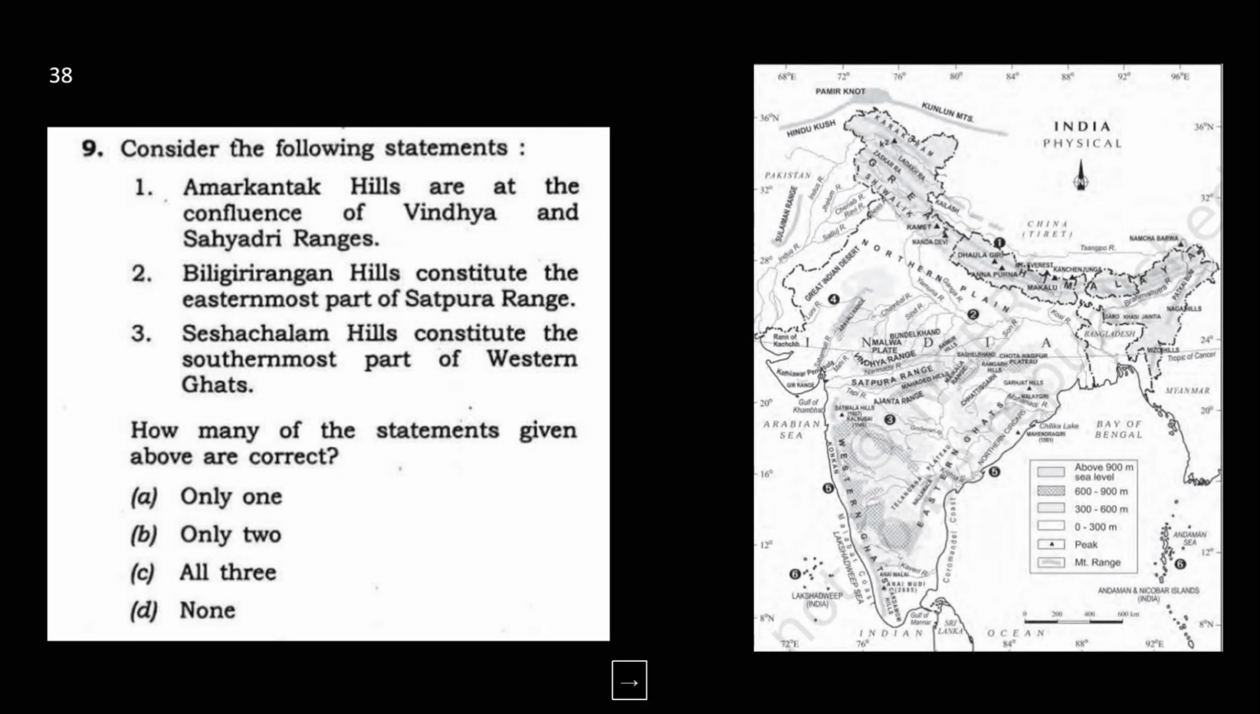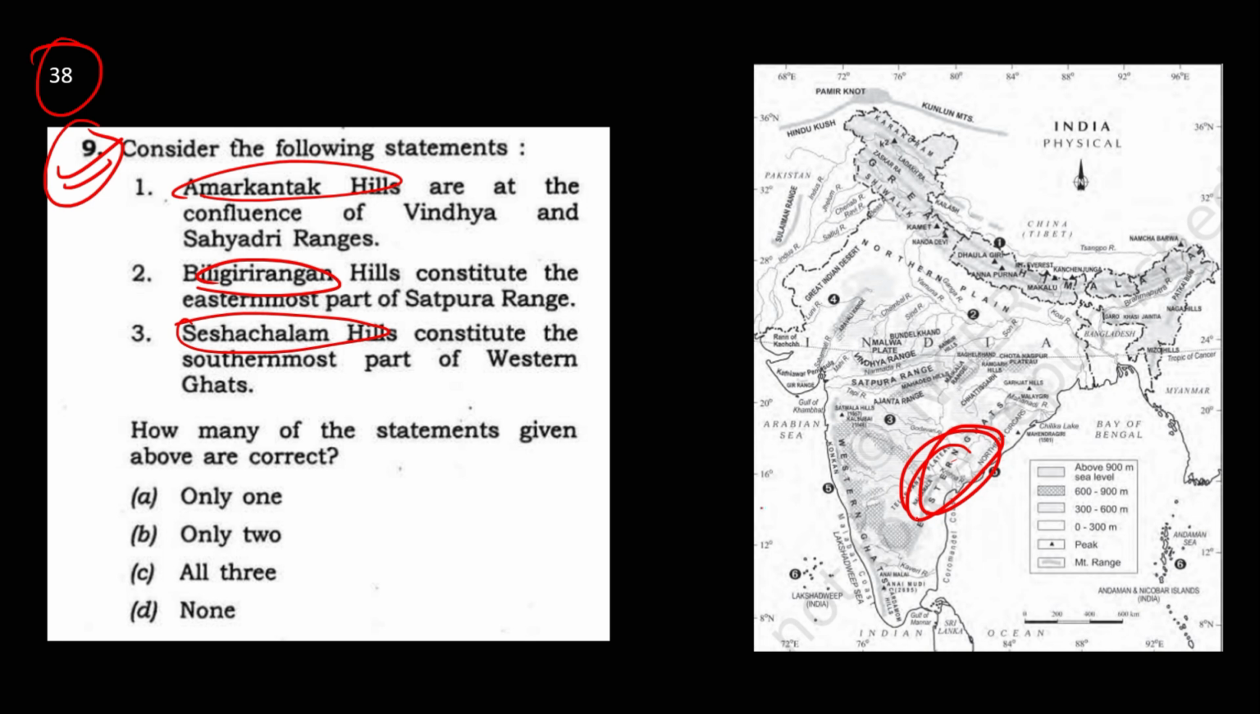Okay, next. Again, you see this question based on common sense. Question number 38. You just need to know where this hill is. If you know this, you can easily eliminate. Where is the Amarkantak hill? If you know where it is, you can easily eliminate. Sesachalam constitutes the southernmost of the Western Ghats. Guys, we all know this Sesachalam is here. So obviously this is incorrect.